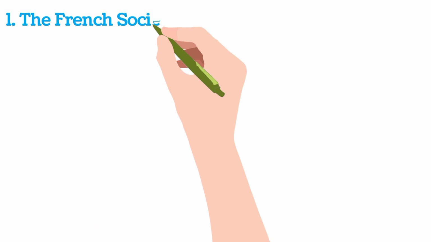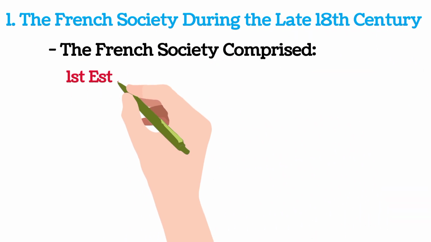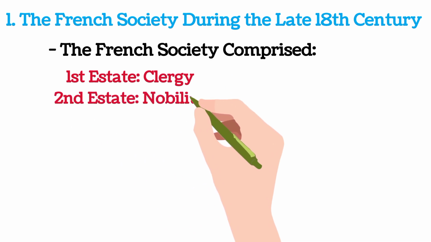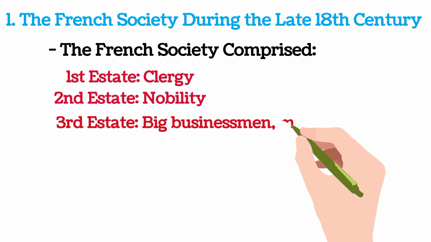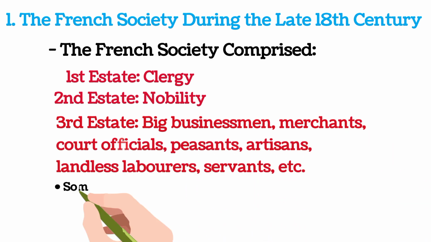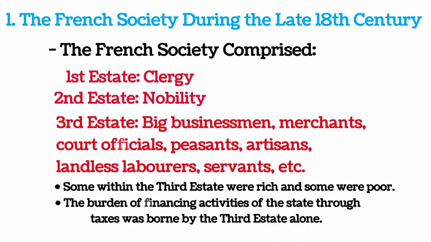The French society during the late 18th century. During the 18th century, the French society comprised the First Estate, clergy; the Second Estate, nobility; and the Third Estate, big businessmen, merchants, court officials, peasants, artisans, landless laborers, servants, etc. Some within the Third Estate were rich and some were poor. The burden of financing activities of the state through taxes was borne by the Third Estate alone.